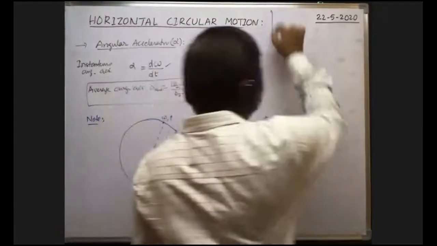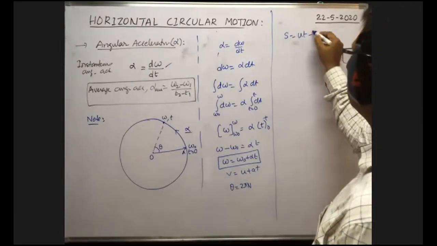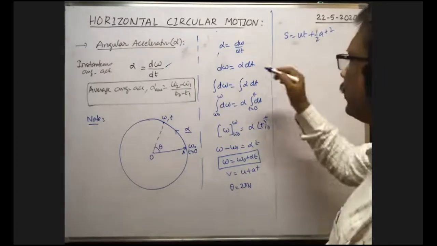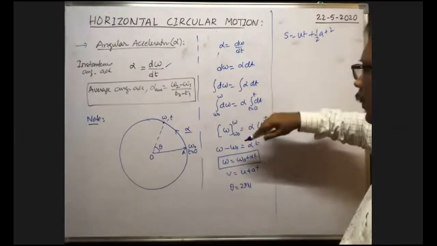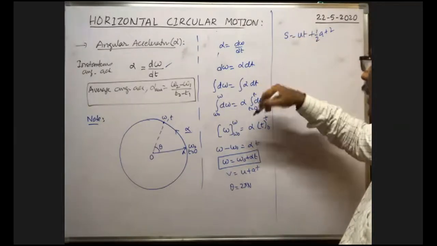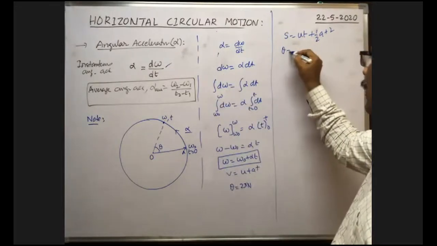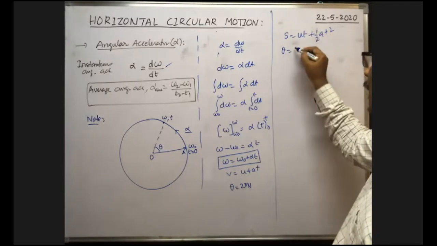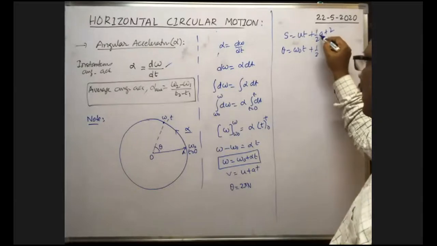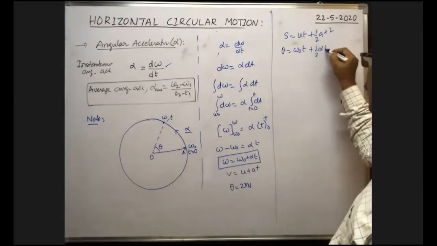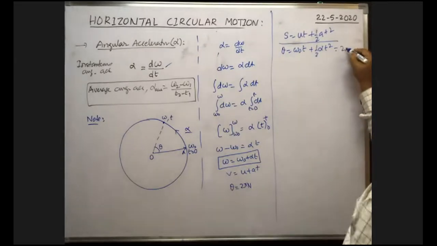Okay. Now, we know s is equal to ut plus half at square is there. Tell me, the similar formula in rotative motion. In translative motion or in kinematics, s means linear displacement. In case of rotative motion, it is the angular displacement. Here initial velocity there, here initial angular velocity omega naught into t plus half, linear acceleration there, here it is angular acceleration alpha into t square. Here theta can be written as 2 pi into n, 2 pi into capital N.